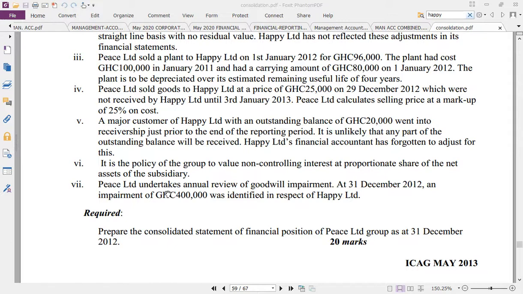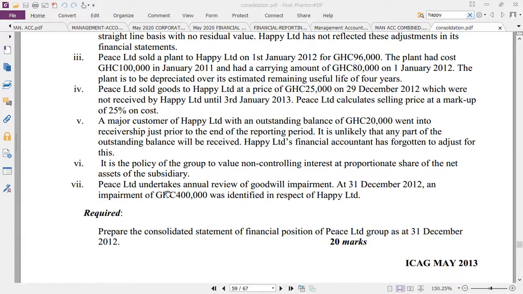The next, good, look. It is the policy of the group. Good. The accounting treatment for the bad debt will be, first, we should write it off by subtracting from where? The receivable. So the group receivable should go down by what? 20. And the second, it's an expense to the company in question, which is what? Happy. Who is Happy? Happy is a subsidiary. So its profit should go down. And subsidiary profit is in where? Net asset. That is all.